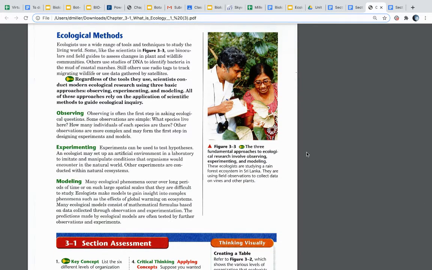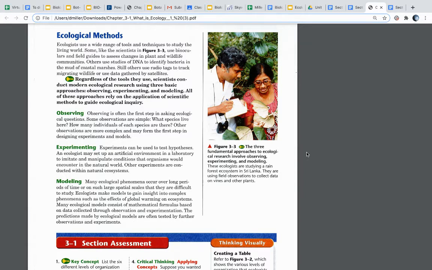Ecological methods. Ecologists use a wide range of tools and techniques to study the living world. Some, like the scientists in Figure 3.3, use binoculars and field guides to assess changes in plant and wildlife communities. Others use studies of DNA to identify bacteria in the mud of coastal marshes.